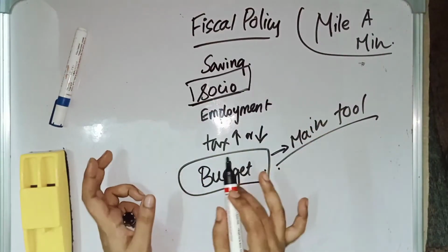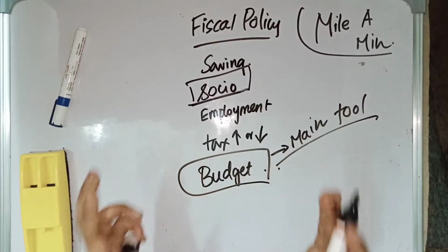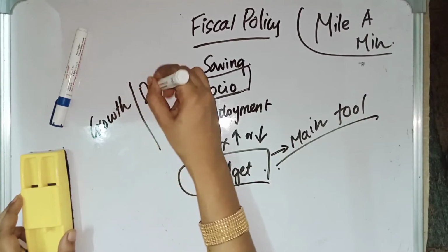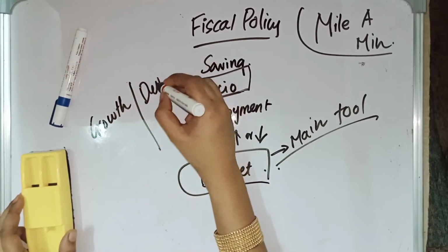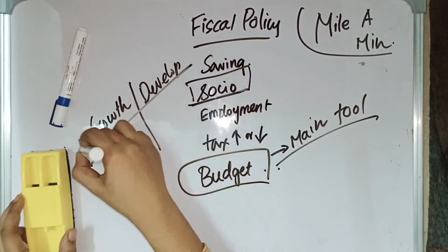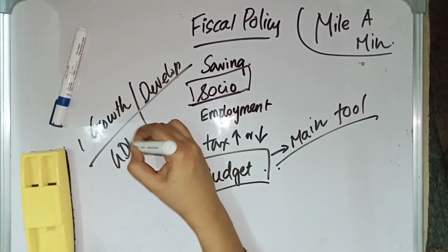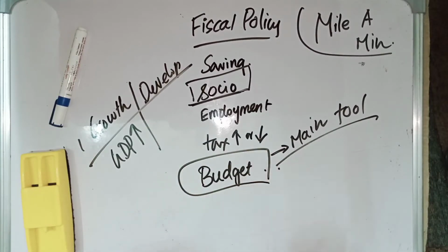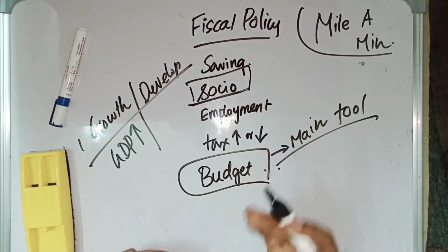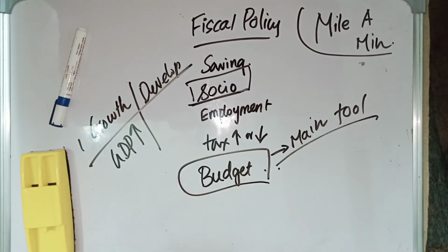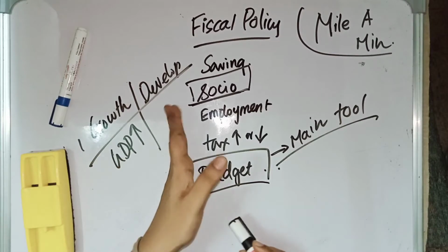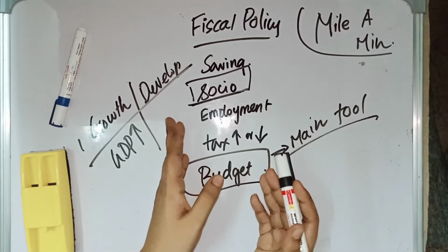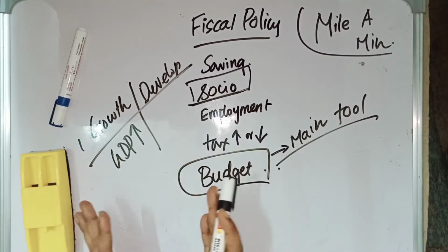While promoting socio-economic welfare, there are two things whose difference you should know: economic growth and economic development. Economic growth relates to GDP, gross domestic product. If the GDP is increasing, then it is called economic growth. Whereas in economic development, there is an increase in GDP and also an increase in socio-economic development. If there is socio-economic development as well as an increase in GDP, then it is called economic development.